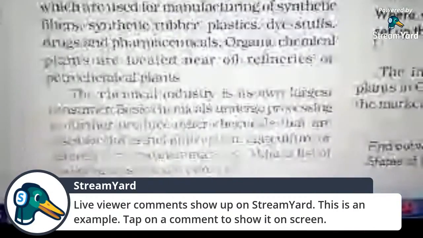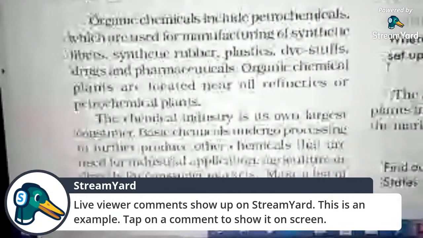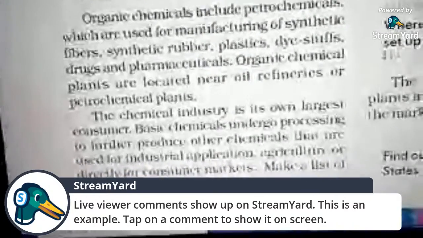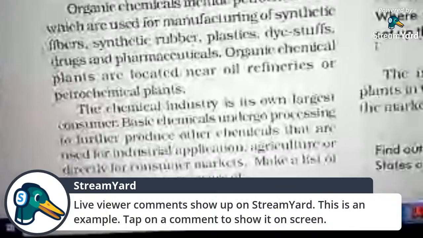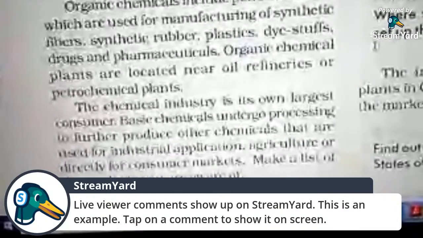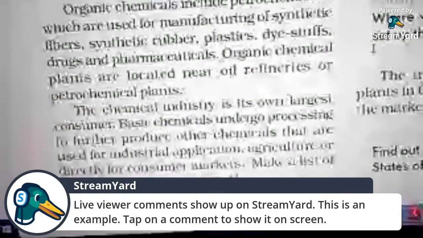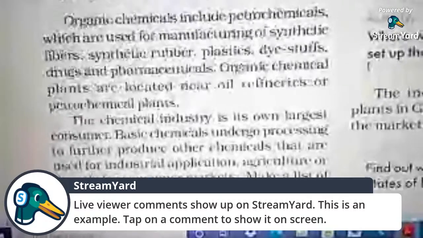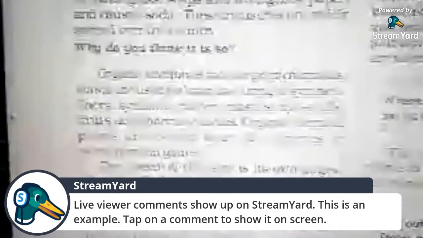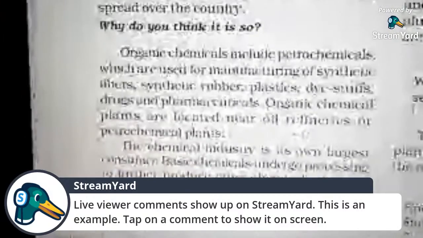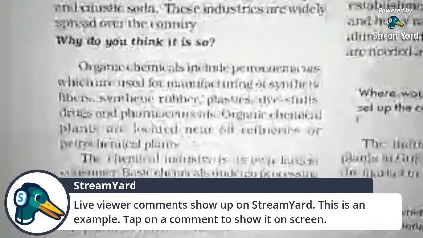So this is all about the mineral based industry of India. Today we discussed the iron and steel industry, the aluminum smelting industry, and the chemical industries. So these three topics we have in mineral based industries.